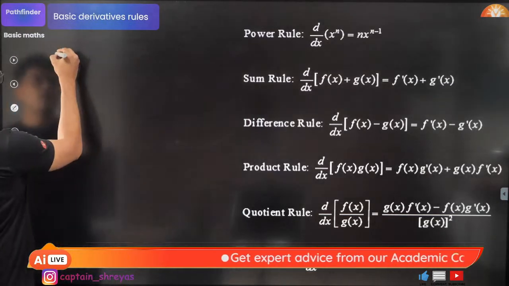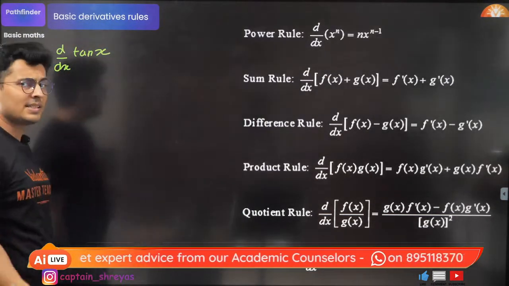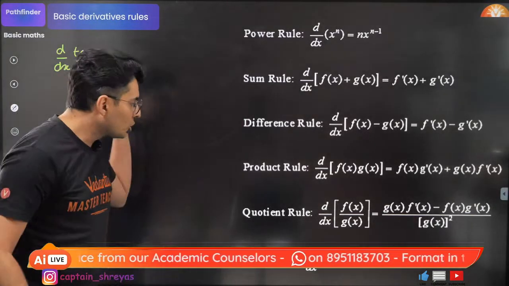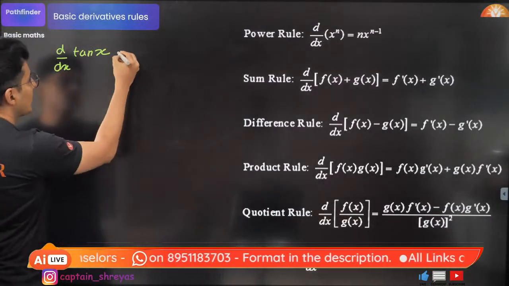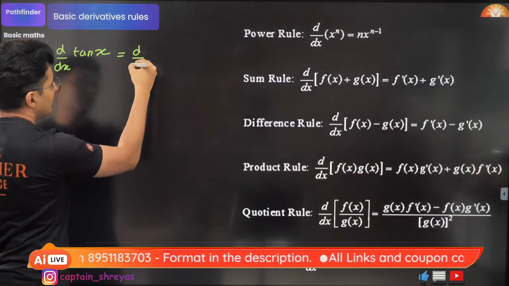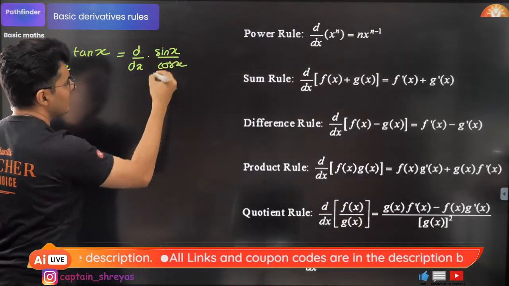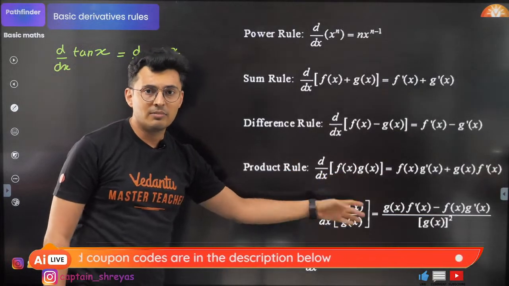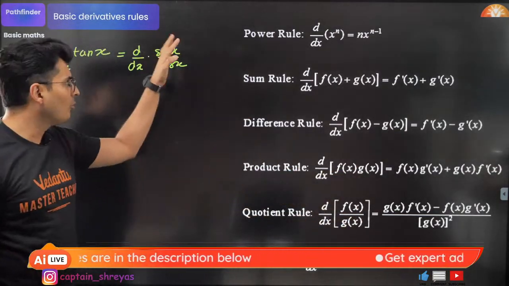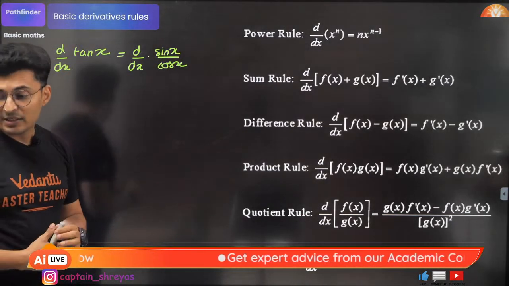I'll just give an example for this. Let's say I want to find the derivative of tan x. I already know derivative of tan x is sec square x. But I will show that to you using quotient rule so that it will enter your head. Look at this. Tan of x can be written down as sine of x divided by cos of x. Everybody agrees to this? Isn't this of division form? Something by something, numerator by denominator, u by v, whatever you want to call this.